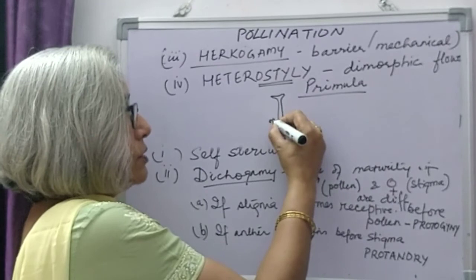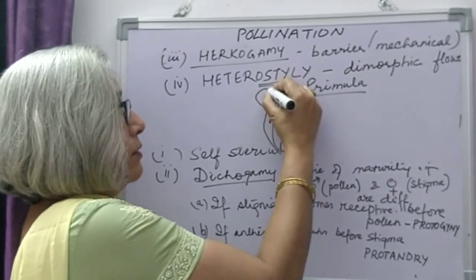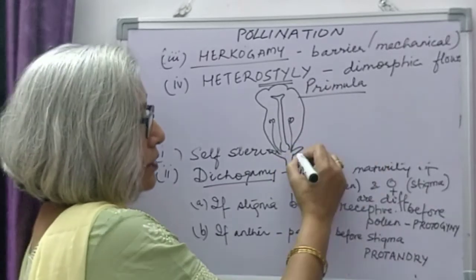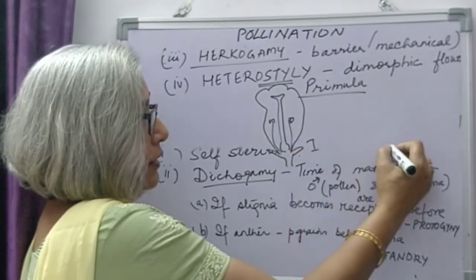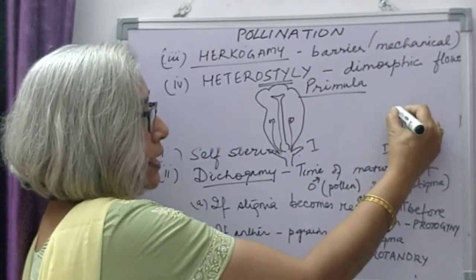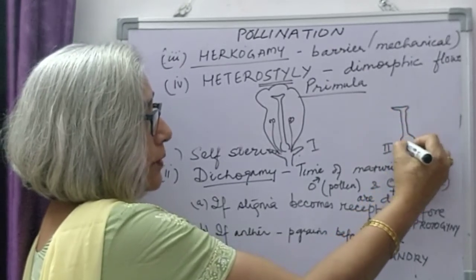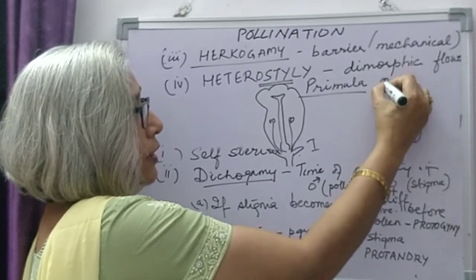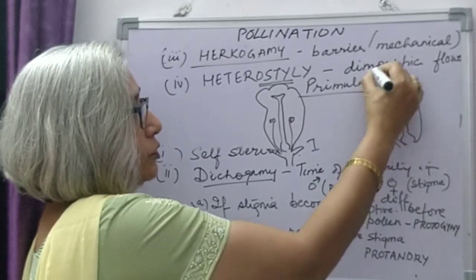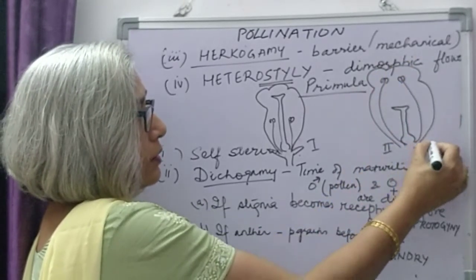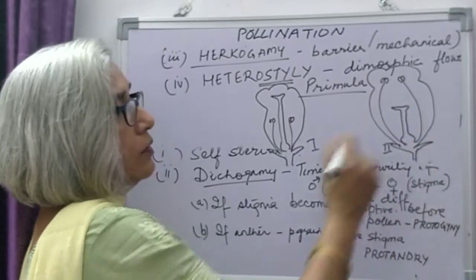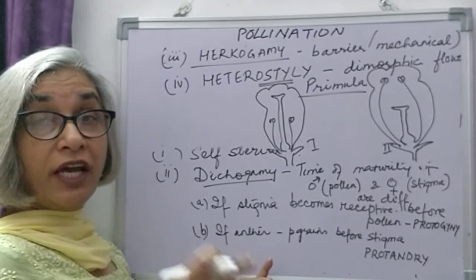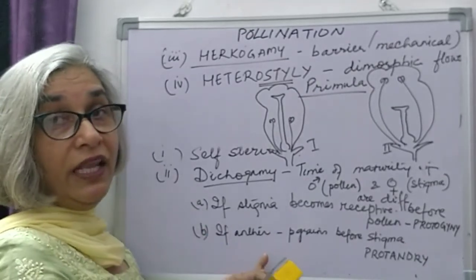Suppose this is the flower. This is one kind of flower. In the second kind of flower, the style is much shorter and the anther is much longer. Suppose this is the corolla. So this is heterostyly. Two different kinds of flowers are found and the lengths of the styles are different in this.